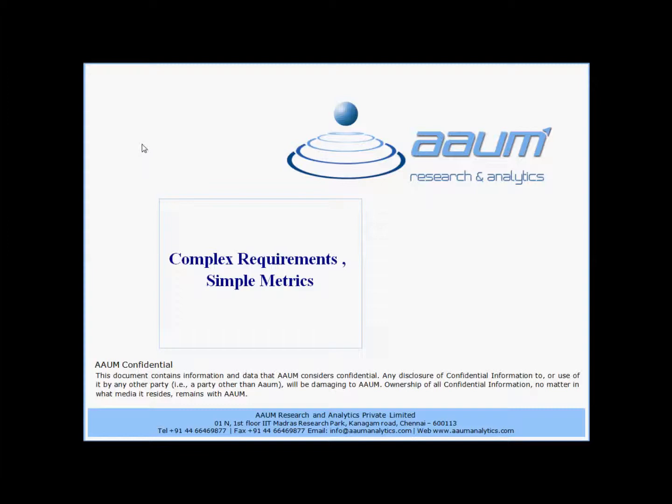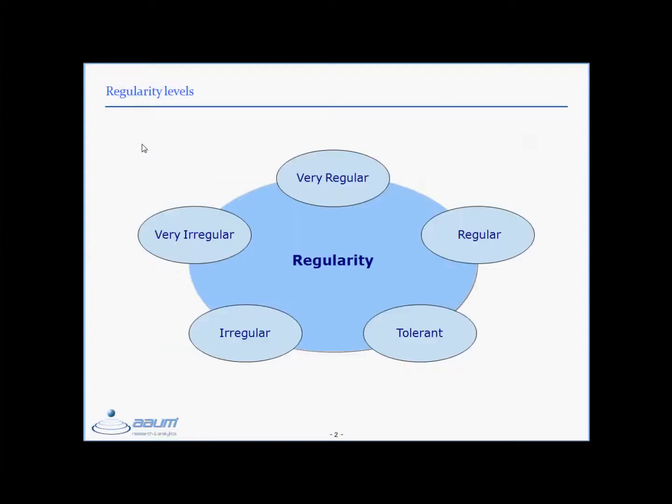So we have come up with regularity metrics, which is not biased by outliers and becomes a powerful metric when tied with other metrics. Regularity metrics gives an accurate picture of the customers from what they do. It helps in classification and segmentation purposes. Regularity metric is a highly valuable way of gaining information to help you understand how your customers are behaving on a deeper level. Regularity metric contains 5 levels: very regular, regular, tolerant, irregular and very irregular.